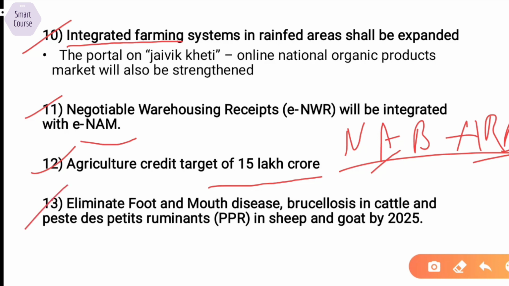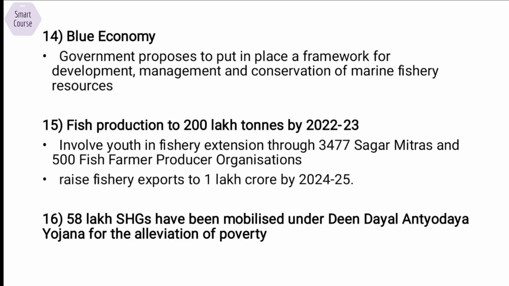13th point is to eliminate the foot and mouth disease, brucellosis, and okay, this is a weird name, Peste des petits ruminants, PPR is easy, PPR in sheep and goat by 2025. So these are the diseases that are spreading in cattle, and because of it, these cattle are not able to give the milk, and in some cases, their effective milk bearing capacity is reduced. So this needs to be taken care of, and the government has promised that it will through many measures be able to remove this from the cattle by 2025.